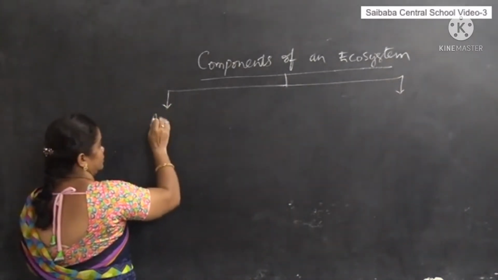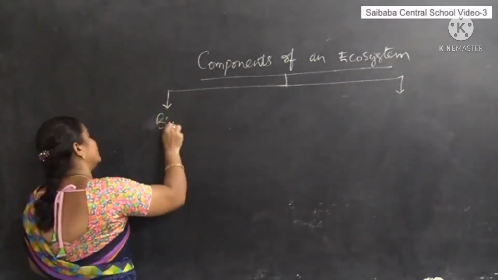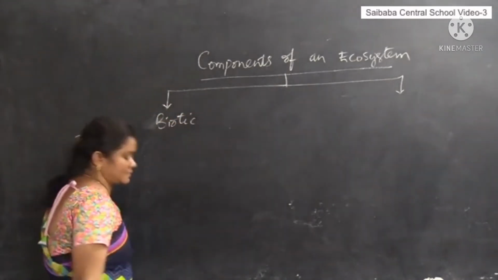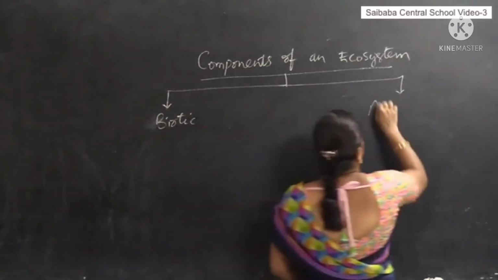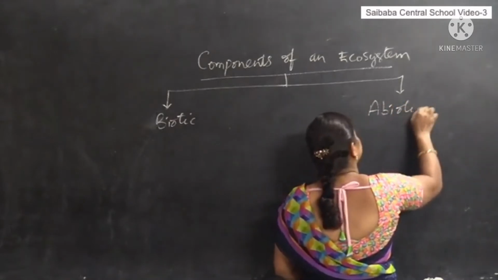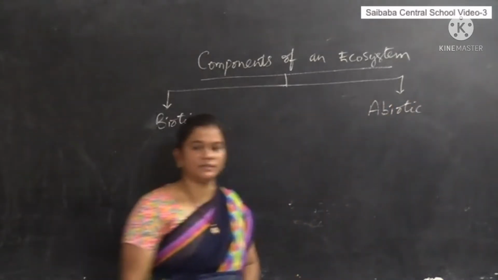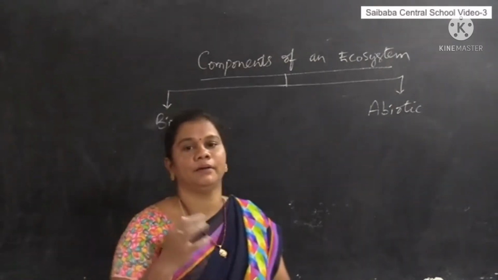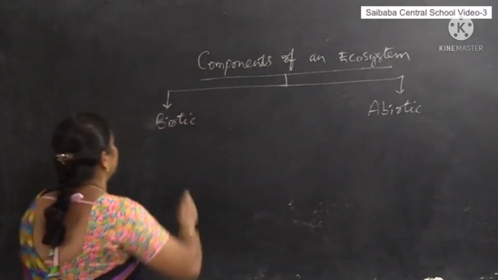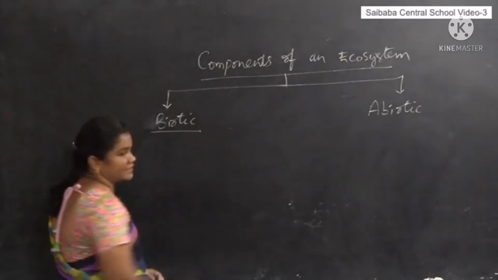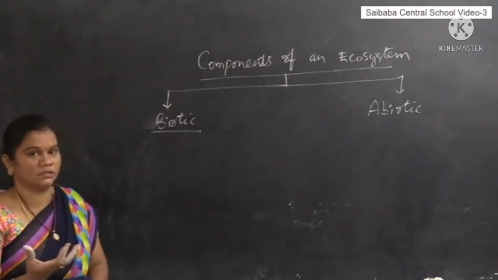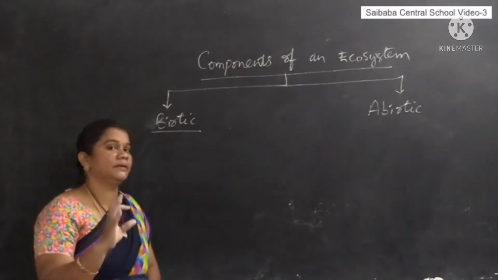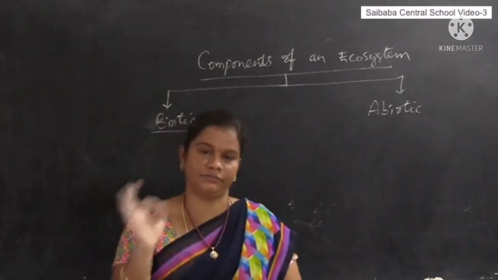The first one is biotic components, and the second group is called abiotic components. I repeat, an ecosystem consists of biotic and abiotic components. Biotic components, the word itself is telling: bios means life.